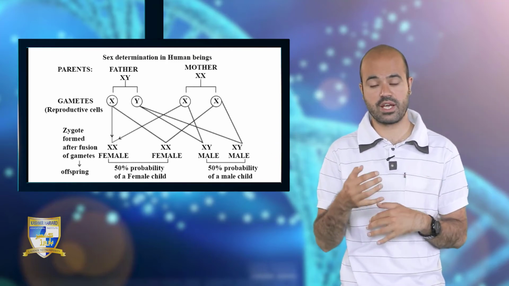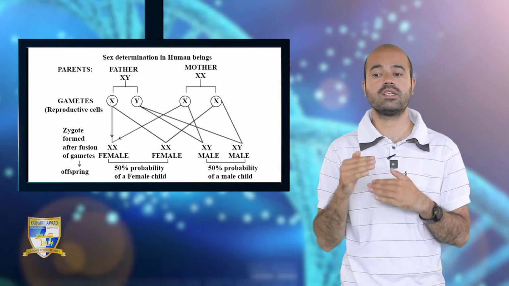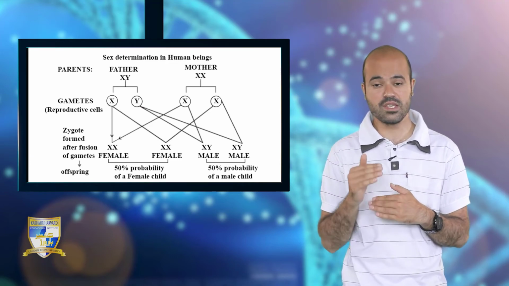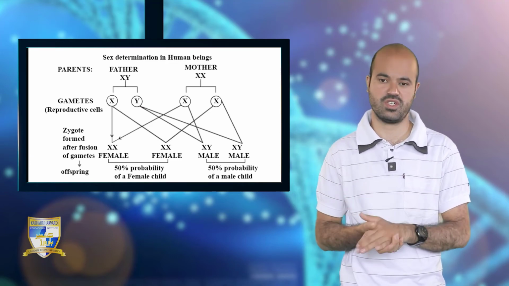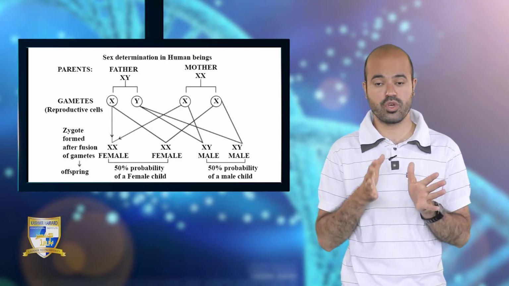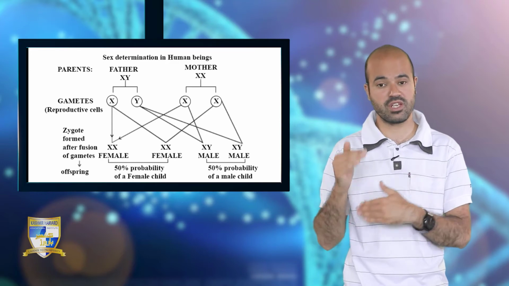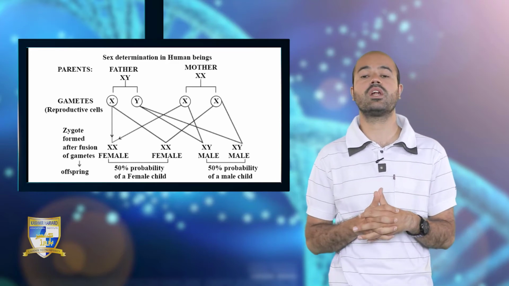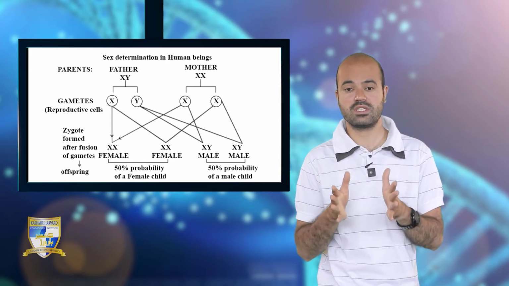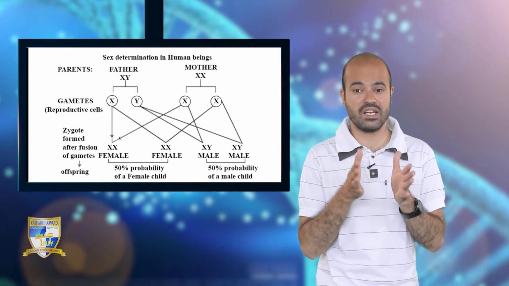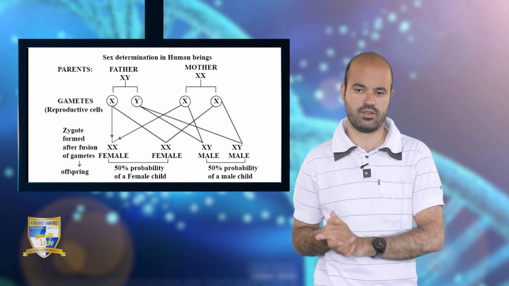Now, in case of Chrysemys picta, 28 to 33 degrees Celsius is the range of temperature. If temperature is higher than 33 degrees Celsius, the eggs will develop into females.